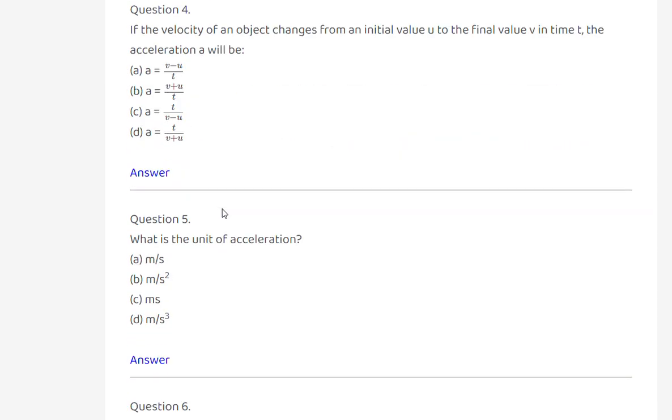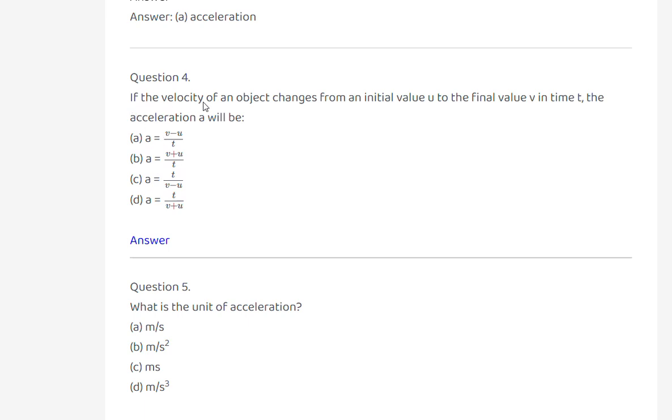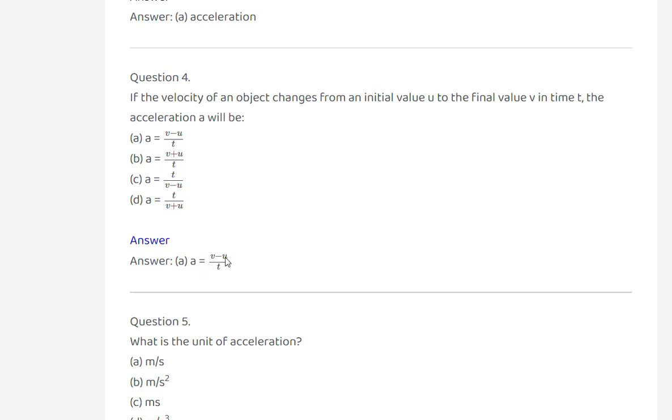Acceleration. If the velocity of an object changes from an initial value u to the final value v in time t, the acceleration will be a equal to v minus u by t. So answer A, a equal to v minus u by t.